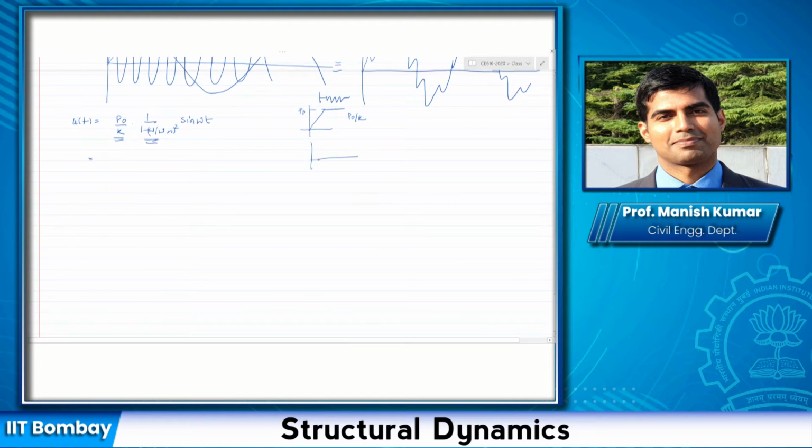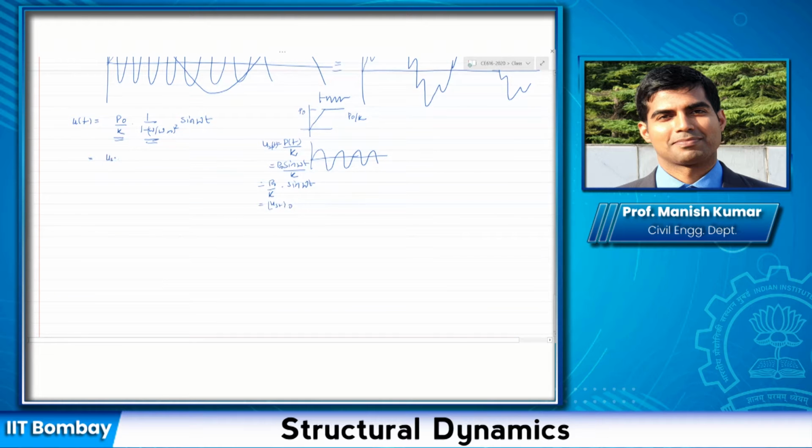However, if the load is varying like this, my static deformation would also be varying along with the applied load. Okay, u_st would become whatever the load that is being applied divided by K, which is P naught sine omega t by K, and P naught by K is basically the peak value of the static deformation, which we are going to write as u_st naught.